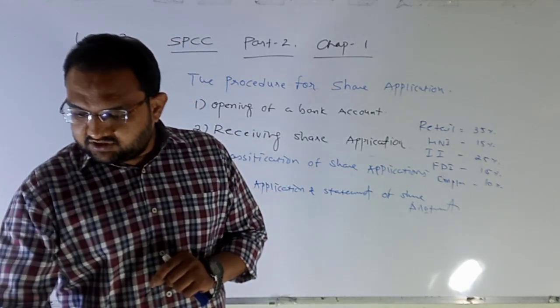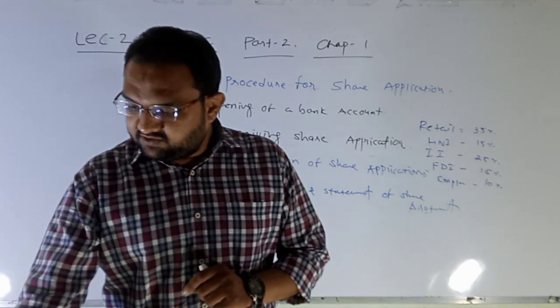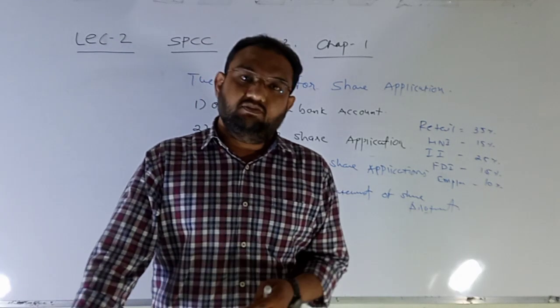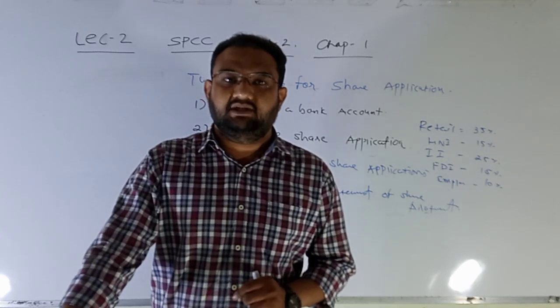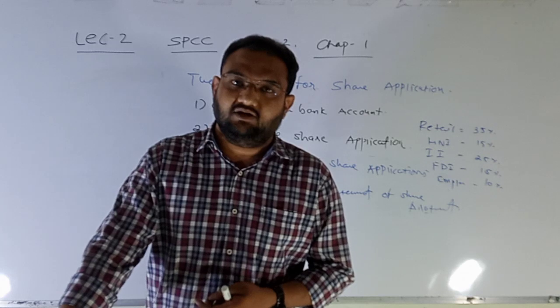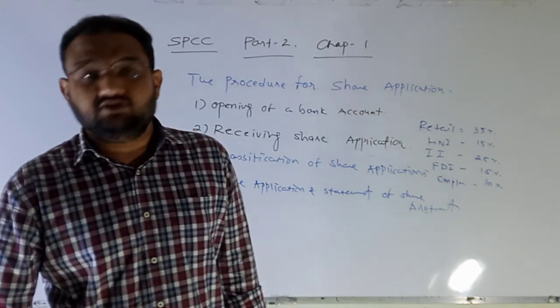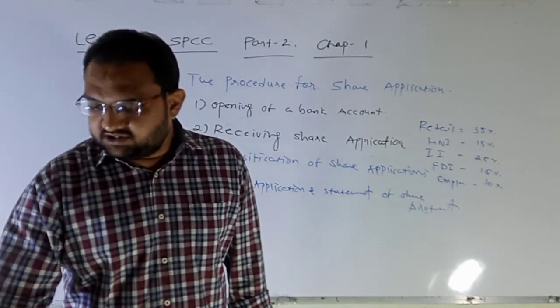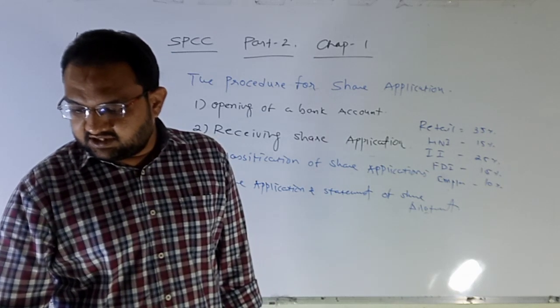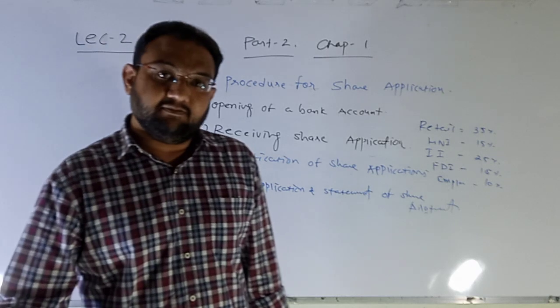The company also informs about the allotment of shares to the Registrar of Companies and SEBI. It is compulsory to inform SEBI and the Registrar of Companies regarding the share allotment. You have to mention the procedure of share allotment to them, and then you have to submit the final report of the share allotment.